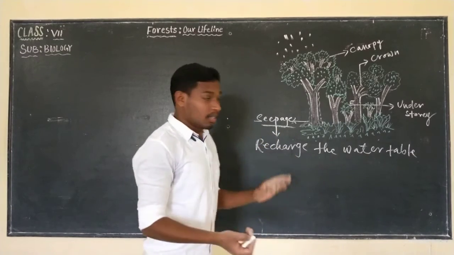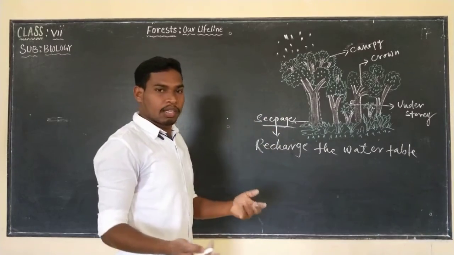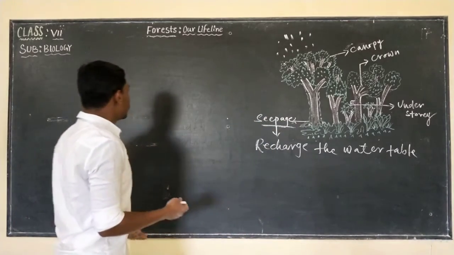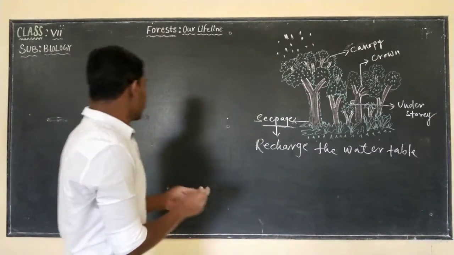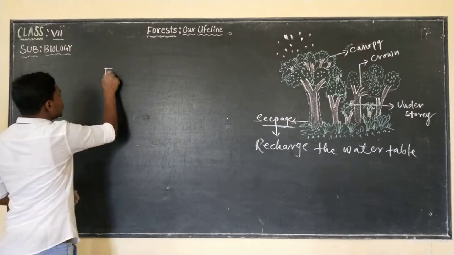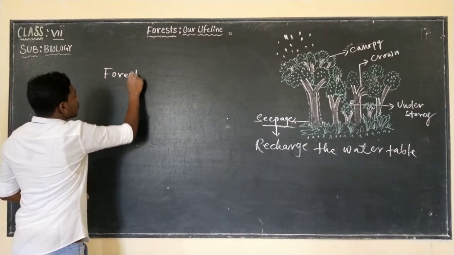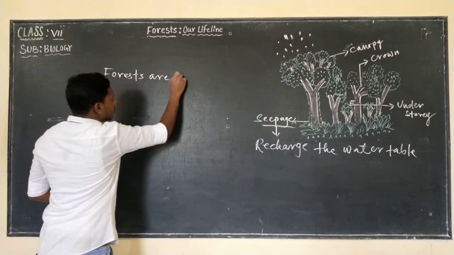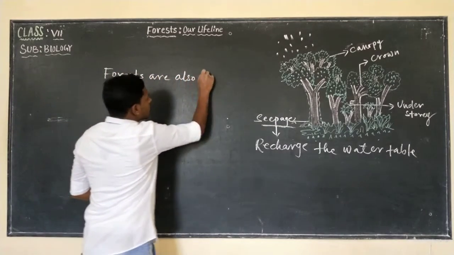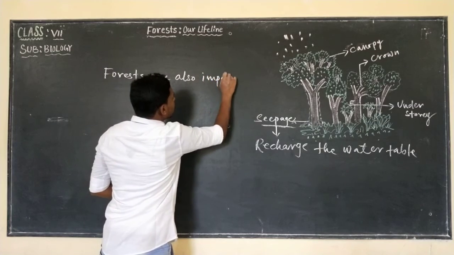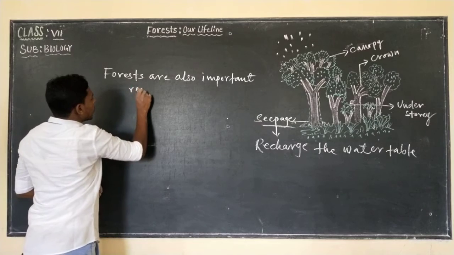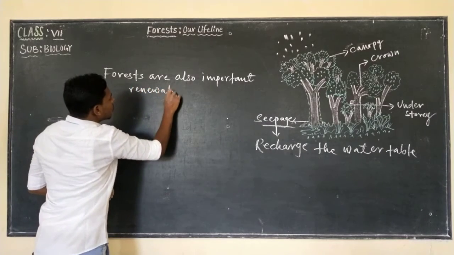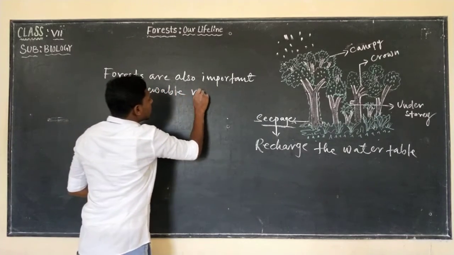That means what? Finally we conclude that forests are also important renewable resources.